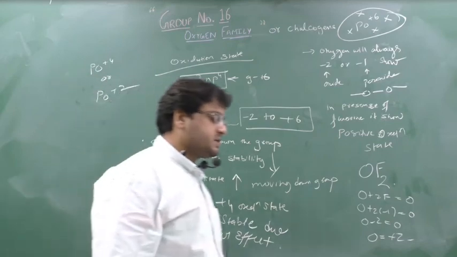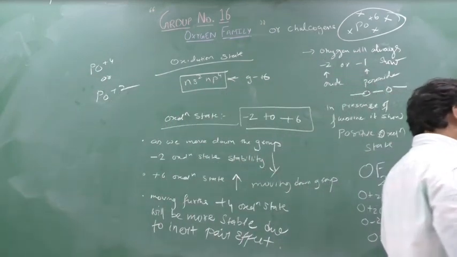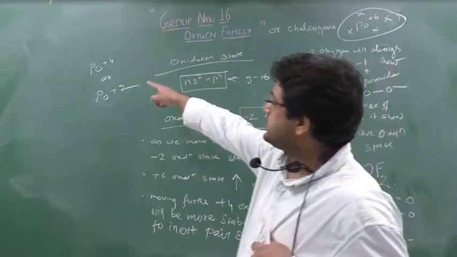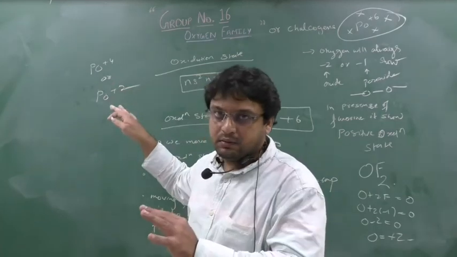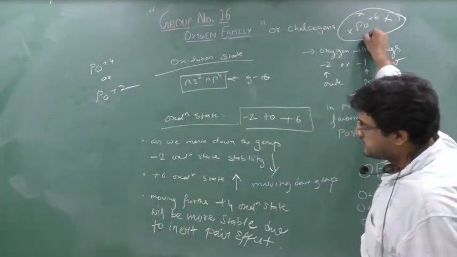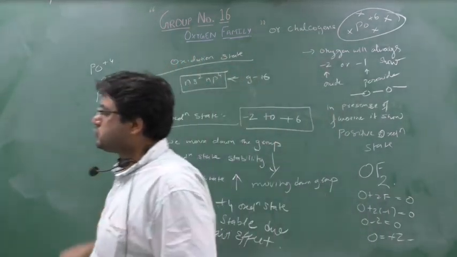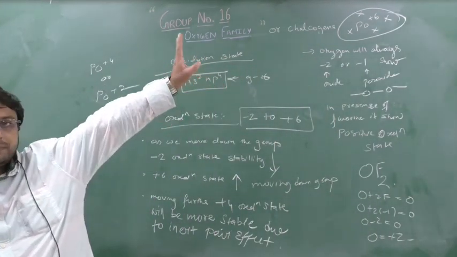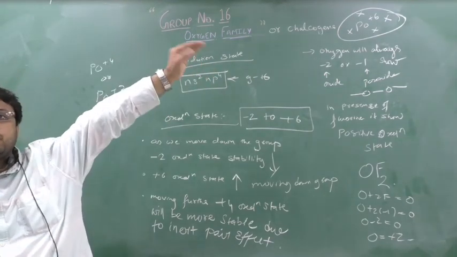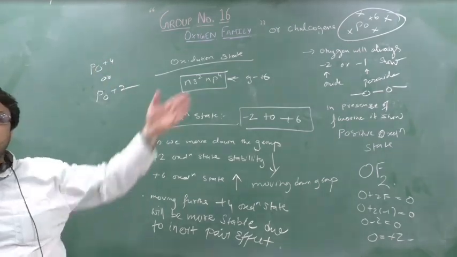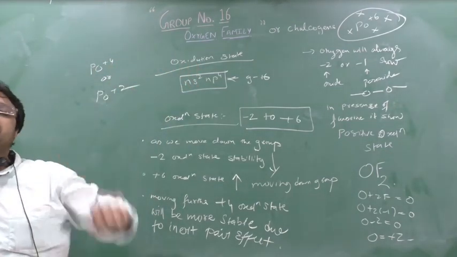Why can it never show +6? Because as we move downside the group, 2 units less will be more stable. So Po +6 will be highly unstable. Yes, it is radioactive, it is unstable only, but Po +6 formation is not possible, whereas Po +4 and Po +2 are possible. Why is Po +6 not stable? Due to inert pair effect, it will never show the +6 oxidation state, it will show the 2 units less stable oxidation state. So Po +4 will form easily, it cannot form +6 due to IPE, inert pair effect.